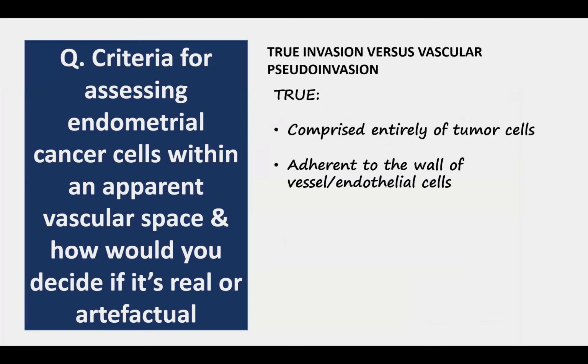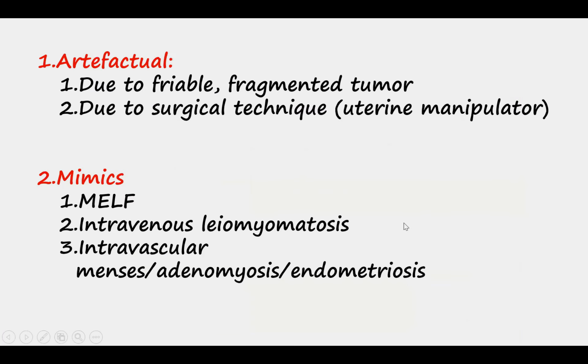In true invasion, the invading focus is comprised entirely of tumor cells, and they are adherent to the blood vessel wall or to the endothelial cells. And there are numerous causes and scenarios for a pseudo invasion or something that may look like a vascular invasion. They can be artifactual, or they can be morphologic mimics of invasion.